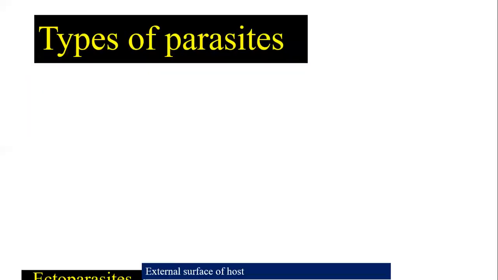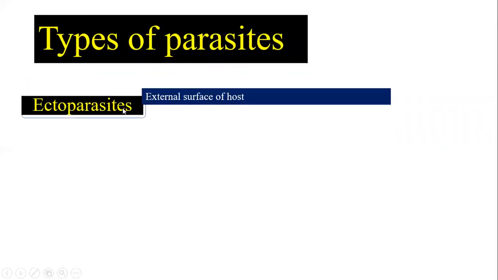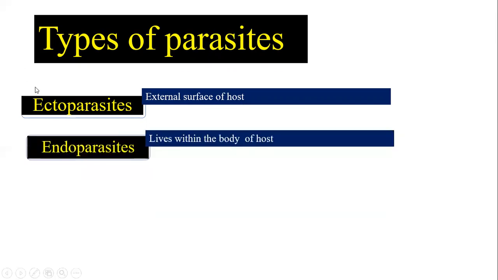Next, types of parasites. Ectoparasites: ecto means they lie on the external surface of the host, outside the host. That is named an ectoparasite. Endoparasite: endo means it lies within the body of the host, inside the body.